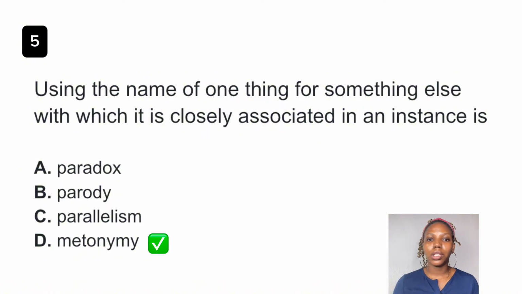So it is used to represent the president because it is closely associated with the presidential seat, right? So that is metonymy. When we speak of parallelism, parallelism is the use of similar grammatical structure in successive sentences. For example, you are beautiful, you are hardworking, you are God-fearing, you are.